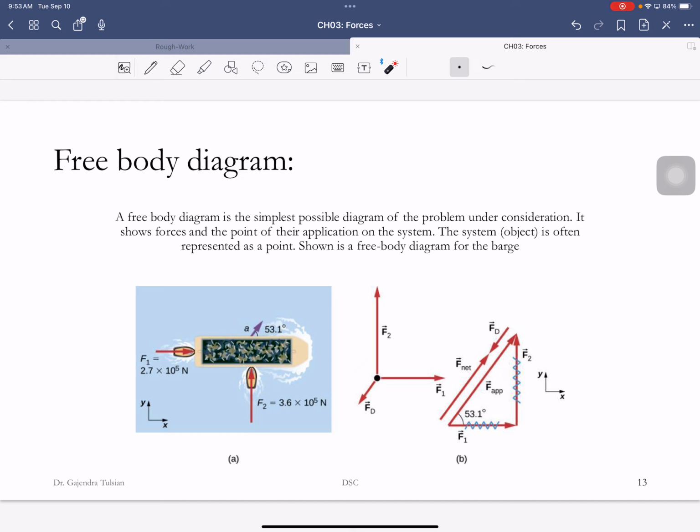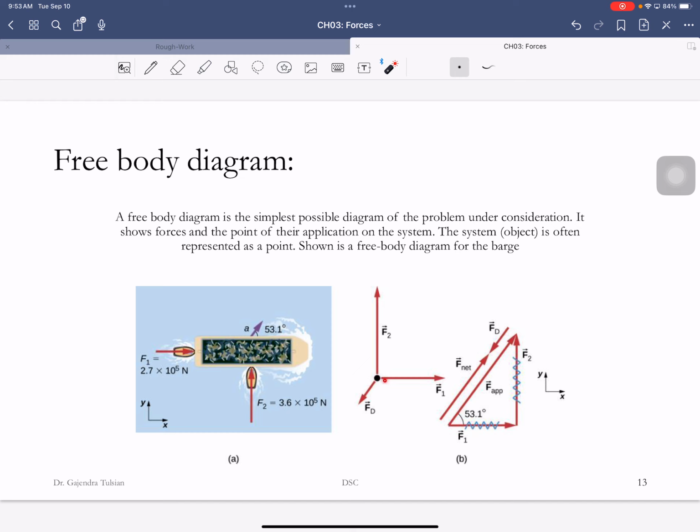You can do this when the object is not spinning. The object on which the forces are acting is represented by a point. This force is drawn there, this force is drawn there, and the friction force is drawn there. So there are three forces acting on the object. You can add these three forces, and there is the net force.